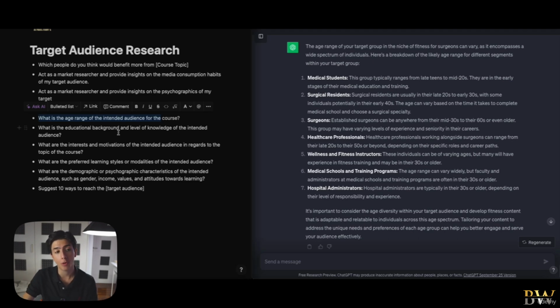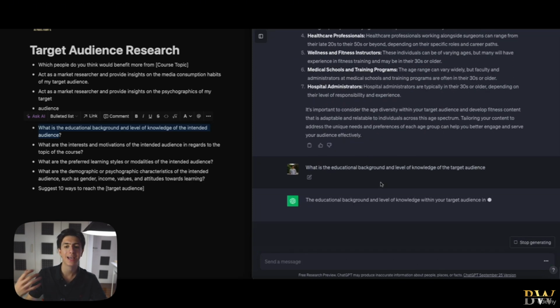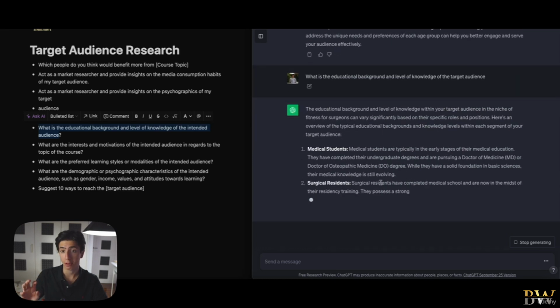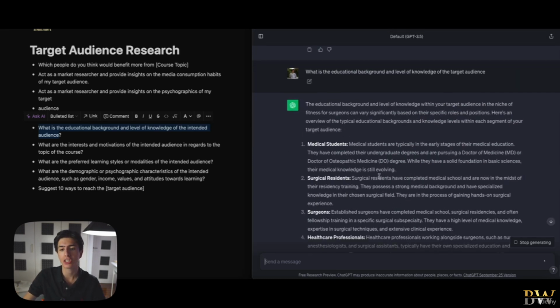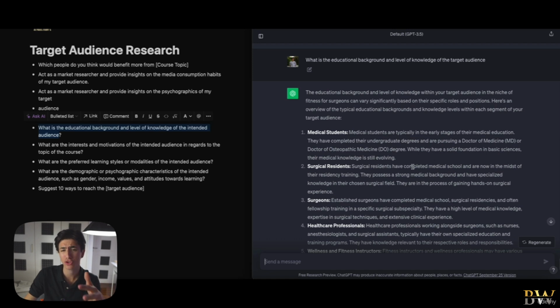So let's move to the next prompt, which is: what is the educational background and level of knowledge of the target audience? So again, we highlight the fact that those are highly educated people. As you can see, medical students are typically in early stages of their medical education. Surgical residents have completed medical school and are now in the midst of their surgery training. Surgeons are established. So we just have a general educational background.